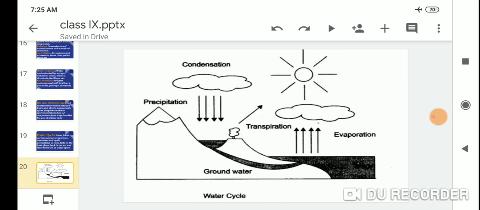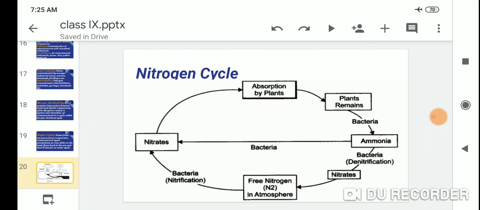Look at this picture of the water cycle. Groundwater, precipitation and transpiration of water continue; water evaporates, sunlight helps, then condensation, and precipitation occurs again as rain.